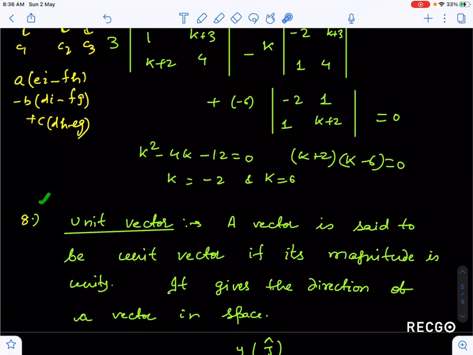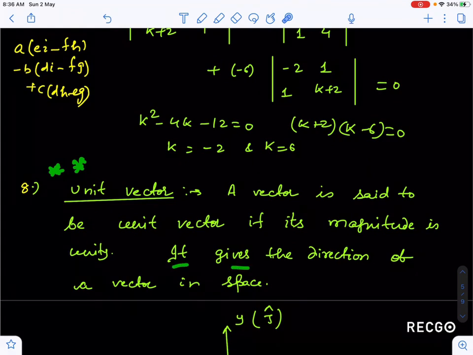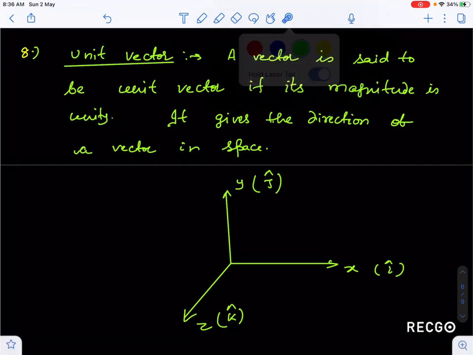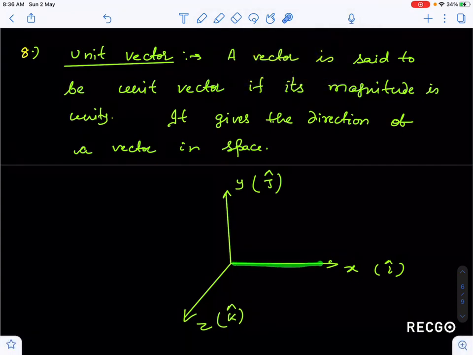Unit vector, the most important vector I will mention here, is used mostly in physics. A vector is said to be a unit vector if its magnitude is unity. What is the sense of having magnitude unity? It is very useful for finding the direction of a vector. So it gives the direction of a vector in space. Suppose, guys, I have taken this x, y, z axis, this x axis, this y axis, z axis.